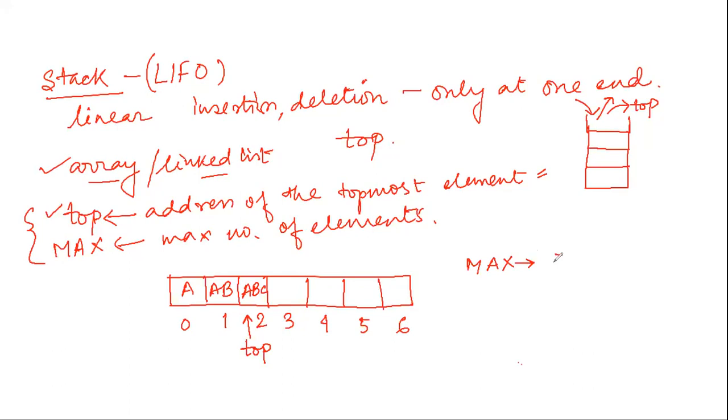Since I started from 0 and there is 6, the maximum number of elements this stack can hold is 7. And the value of my top is at 2. So this is the concept about stack.